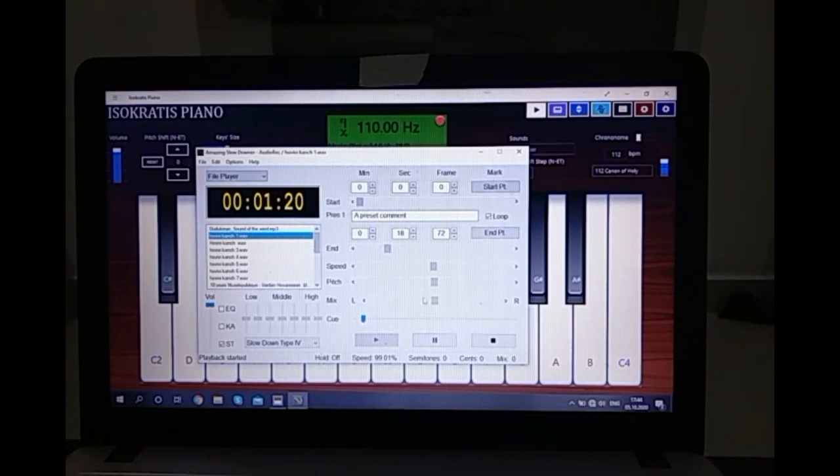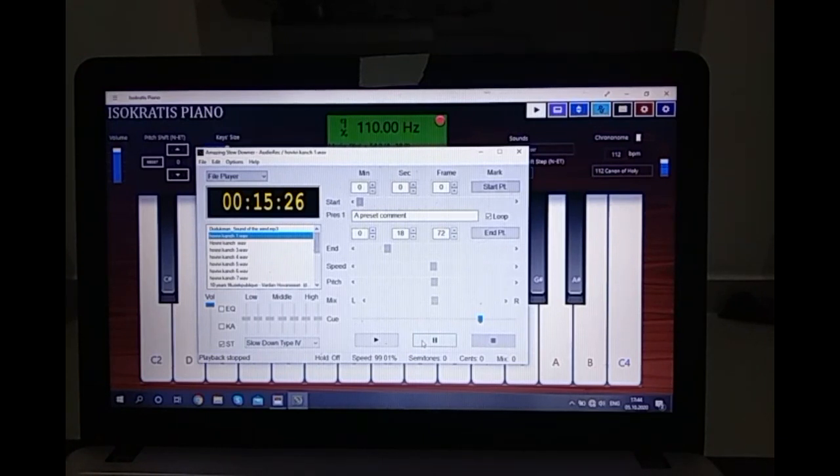I also can choose the starting point. Now it was not necessary, it already started just from the beginning. Now it is looped, you see, and I can take as much time as I want to learn this first phrase.